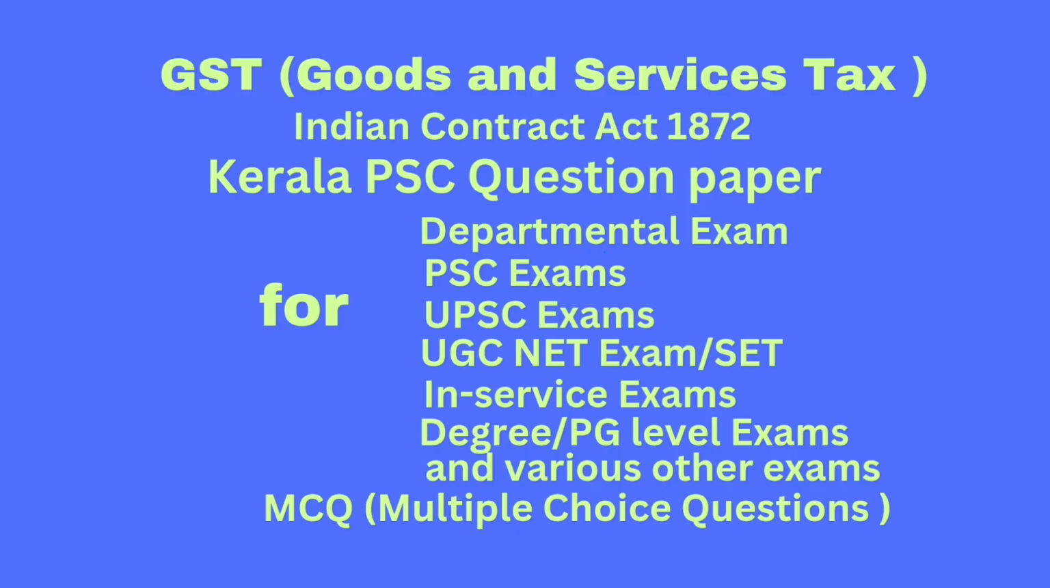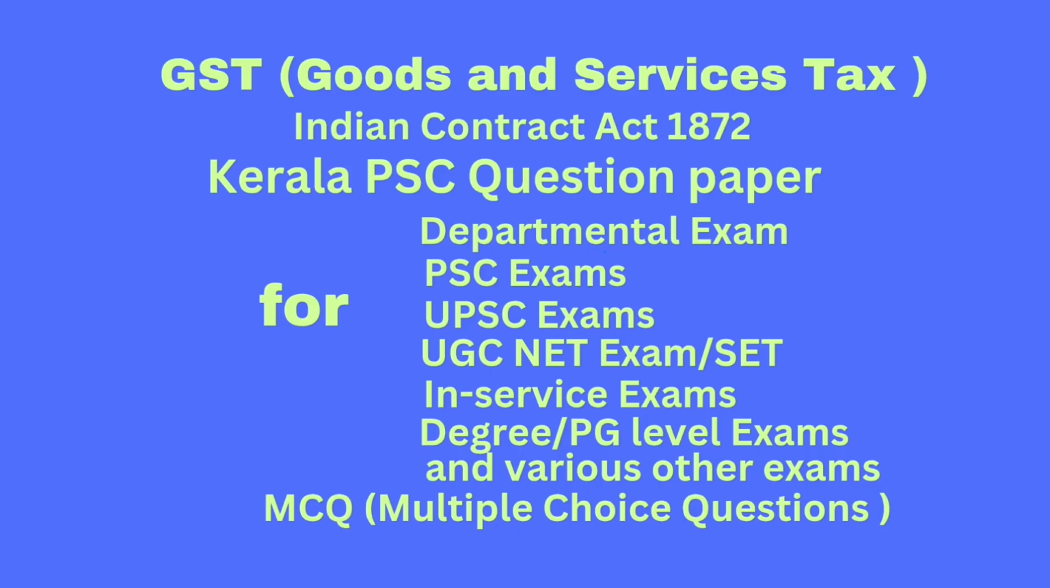Question number 49. What are the payments to be made in the GST regime for any interstate supply? Answer: IGST. Question number 50. Which of the following persons are liable to pay GST? Option A, supplier of goods and services. Option B, recipient in case of import of services. Option C, government departments and e-commerce operator in specific cases. Option D, all of the above. Correct answer: all of the above.